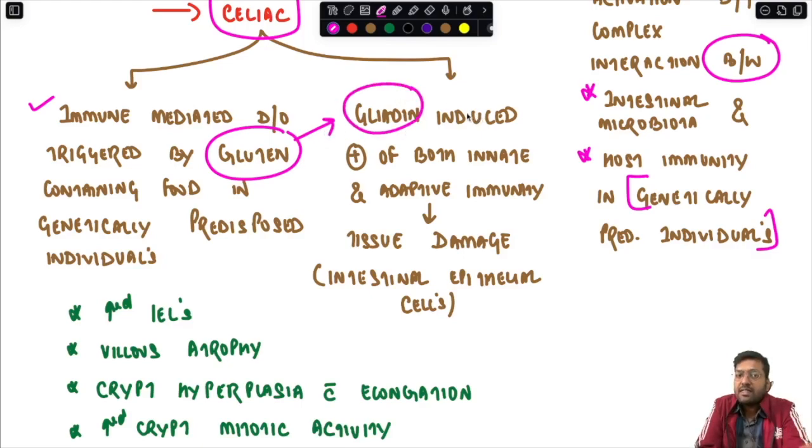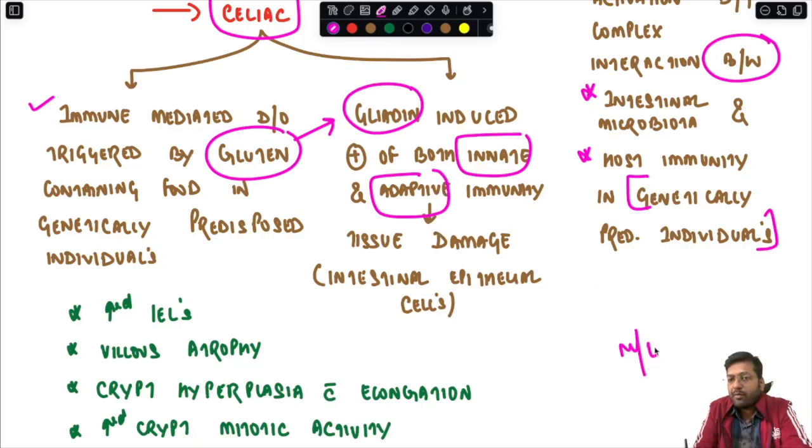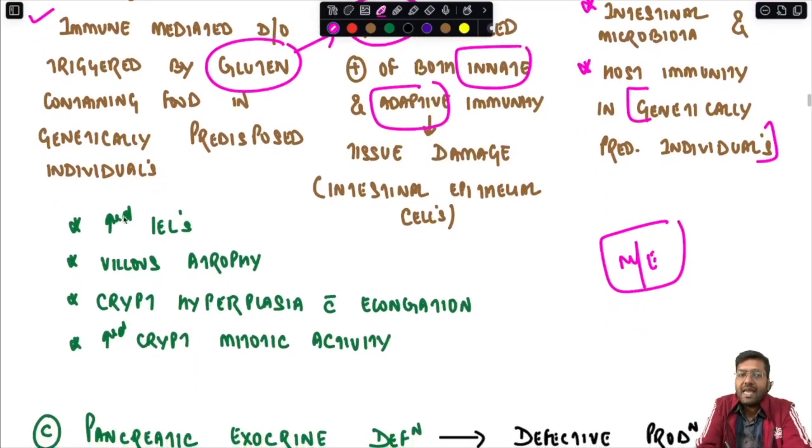It induces stimulation of both innate and adaptive immune systems, which causes tissue damage, that is, they damage the intestinal epithelial cells. If you look at the microscopic picture, you will see an excessive amount of intraepithelial lymphocytes. You will see villous atrophy, accompanied by crypt hyperplasia as well as crypt elongation.